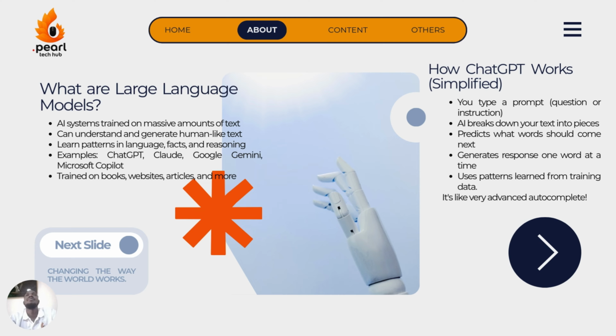And most times this is aided by deep learning through neural networks. Then it's going to use that to predict what words should come next. Remember these tools or these large language models have been trained on massive amounts of data or text. So most of the times, if it's a question, we train them through supervised training.